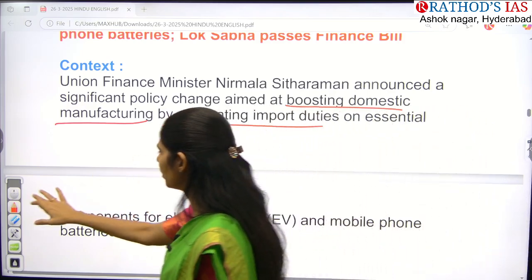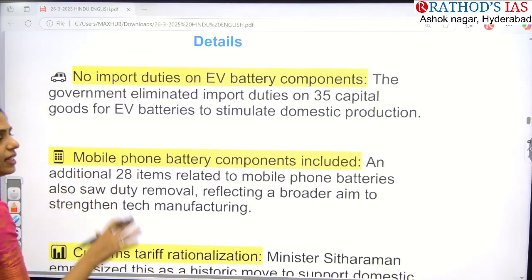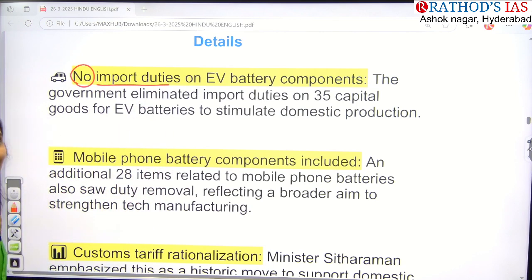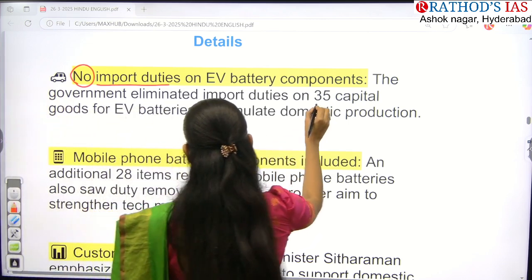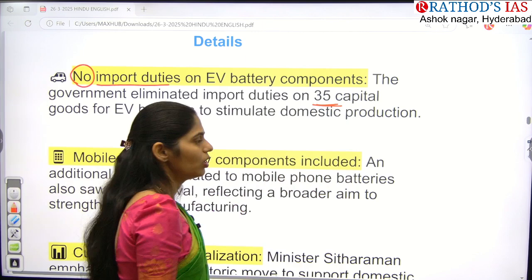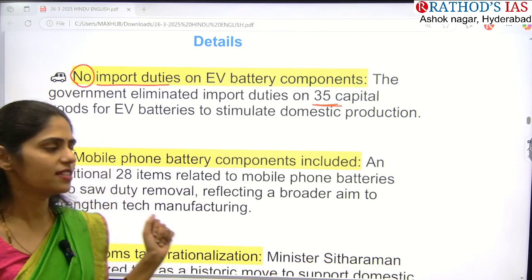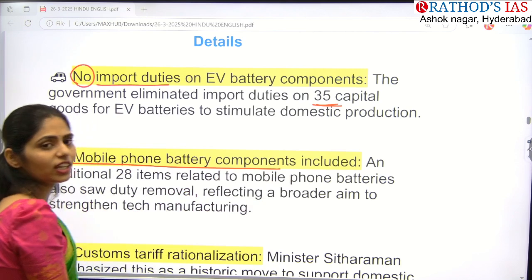Okay, so it is very important. And now let us see the details. So this article is saying that there are no import duties on electric vehicle battery components, on how many goods? So 35 capital goods. On these 35 capital goods, from now onwards there is no import duty, guys. And next, mobile phone battery components are also included.